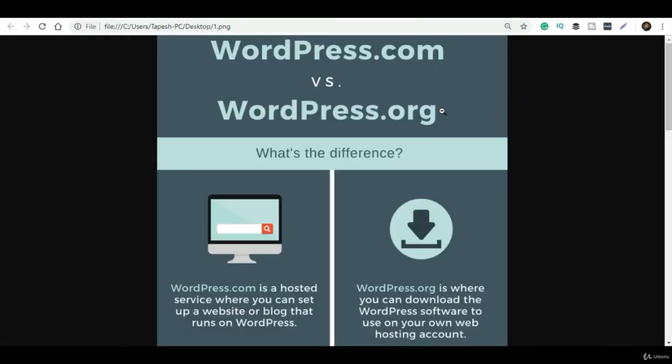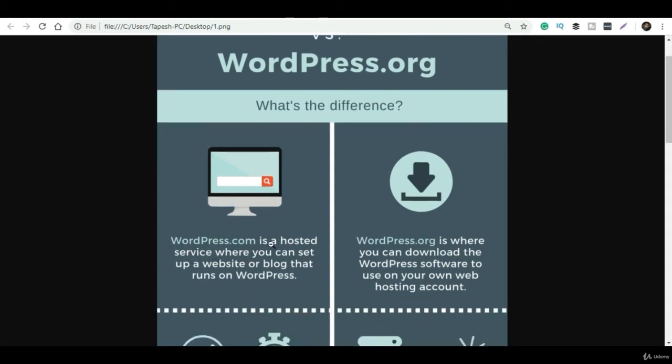If I talk about the difference between WordPress.com and WordPress.org, WordPress.com is generally hosted on the WordPress server. If you create a website on WordPress.com, your website will be hosted on their particular server. So the whole authority is with them itself, and you are not the owner of those files.